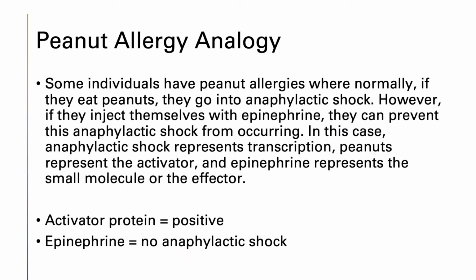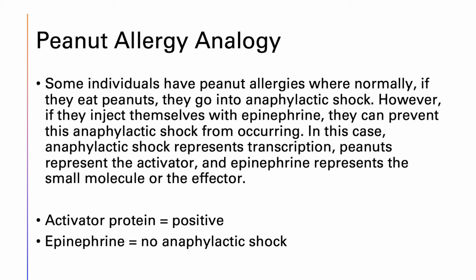Here is an analogy depicting positive repressible regulation. Some individuals have peanut allergies where normally, if they eat peanuts, they go into anaphylactic shock. However, if they inject themselves with epinephrine, they can prevent this anaphylactic shock from occurring. In this case, anaphylactic shock represents transcription, the peanuts represent the activator, and epinephrine represents the small molecule or the effector.